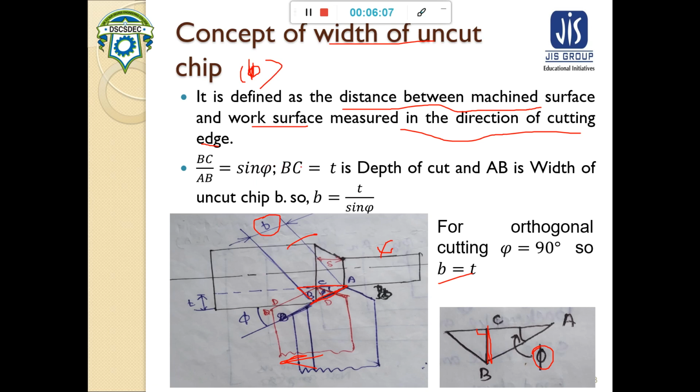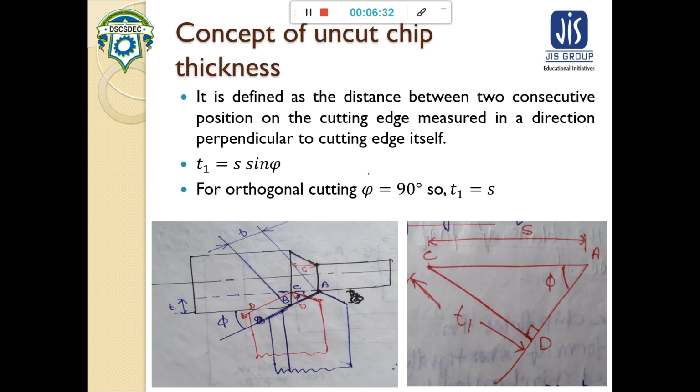BC is nothing but the depth of cut T, so our B will be equal to T by sin phi. Now if phi is 90 degrees, then sin phi is 1, so B will be equal to T.